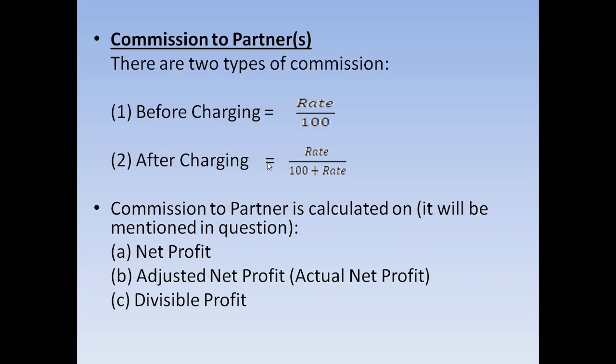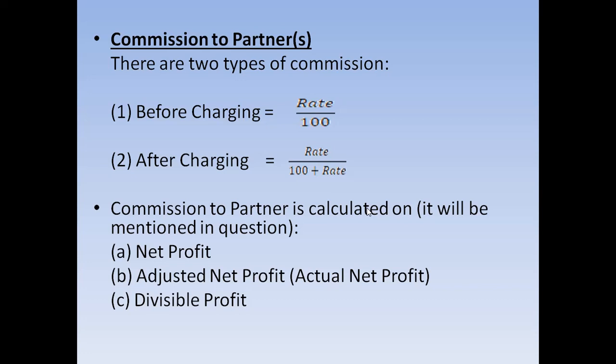Now there are two types of commission: before charging commission and after charging commission. Before charging commission, we have to use this formula, that is rate by 100, and after charging, we have to follow this formula, that is rate divided by 100 plus rate. Commission to partners is calculated on the following basis, as per the given condition. We cannot always say that the commission to a partner will be calculated on the net profit, because it will be mentioned in the question. We have to go with the question. Whatever the question suggests, we have to follow that.